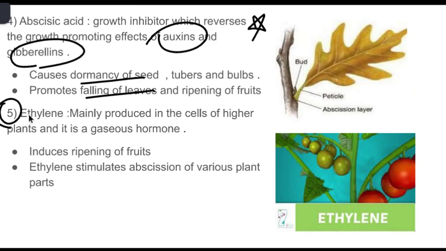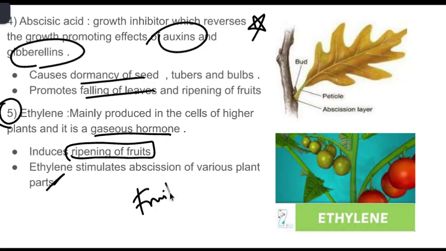And the last one is ethylene, mainly produced in higher plants, and it is a gaseous hormone. Usually it helps in ripening of the fruits. Ethylene stimulates abscission of various plant parts, mostly fruits and flowers. So these are the different types of phytohormones that help the plant to maintain all the physiological processes, respond to the stimuli, and act according to the changes in the environment as well as internal physiology.